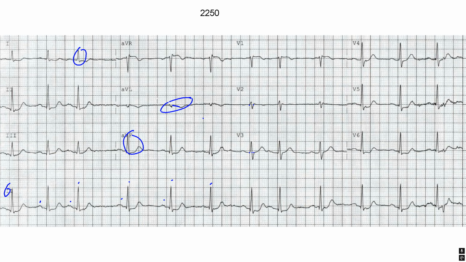The contiguous leads I look for as far as J-point deviation and T waves is aVL and 1. We already saw the inversion. Again, here we see the slight depression and linearity. Again, in 2, 3, aVF, we see the slight depression and linearity in these ST segments. A little better in lead 3, okay, but we can still see it here in lead aVF.